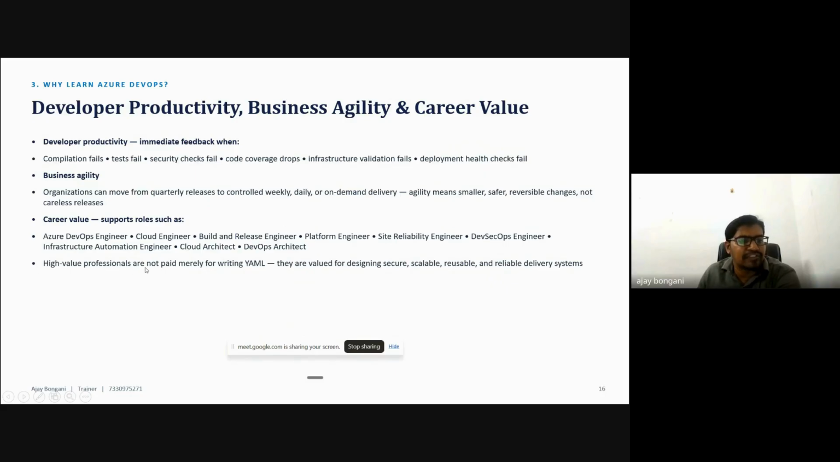High value professionals are not paid merely for writing YAML. They are valued for designing secure systems. A professional at a very high level in DevOps does not focus on the scripting and all those things. They focus on the complete architecture and how it can be designed, so those things are set up there.